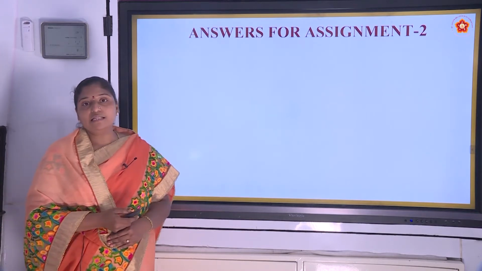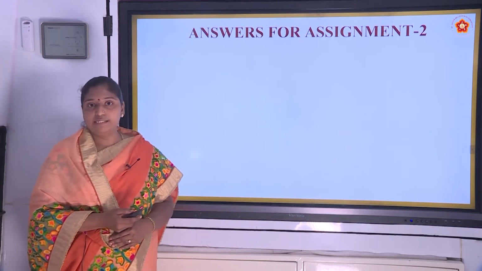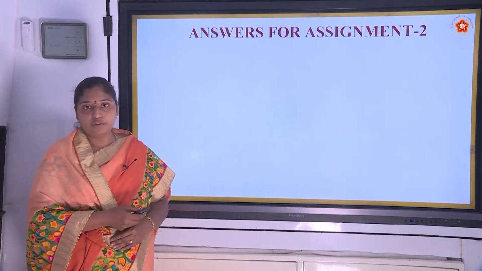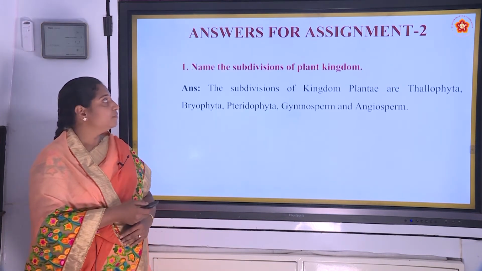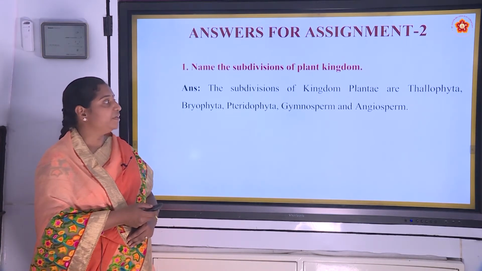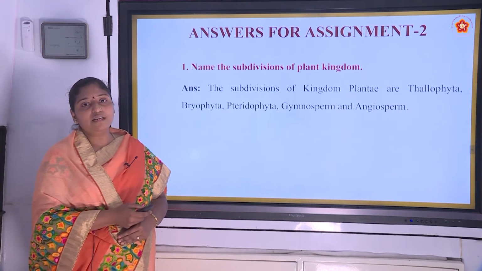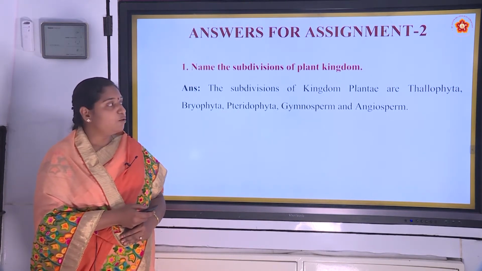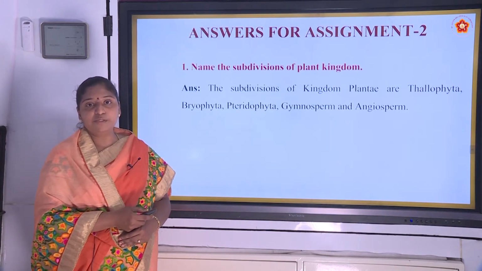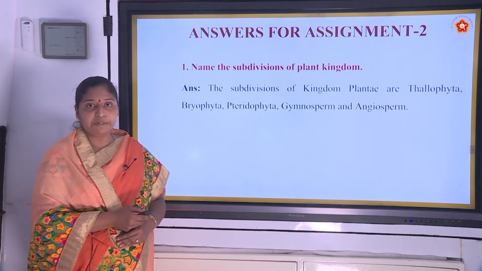In the last class, I gave you some questions as home assignment. Now check the answers for those questions. First question is, name the subdivisions of plant kingdom. The subdivisions of Kingdom Plantae are Thallophyta, Bryophyta, Pteridophyta, Gymnosperms and Angiosperms.